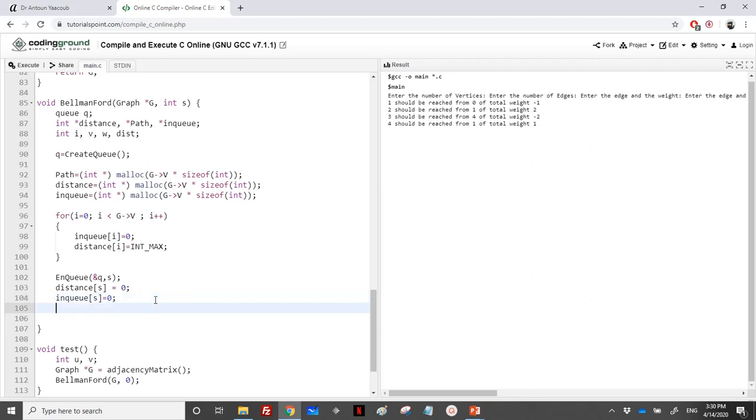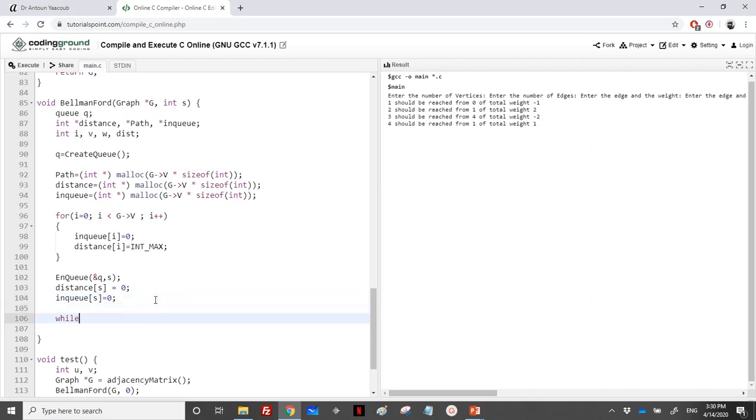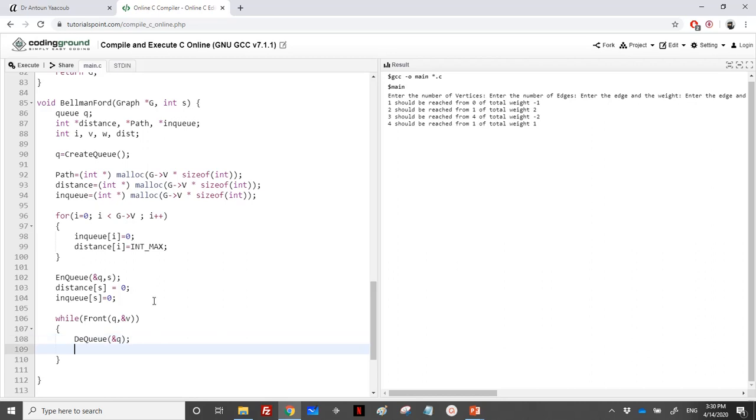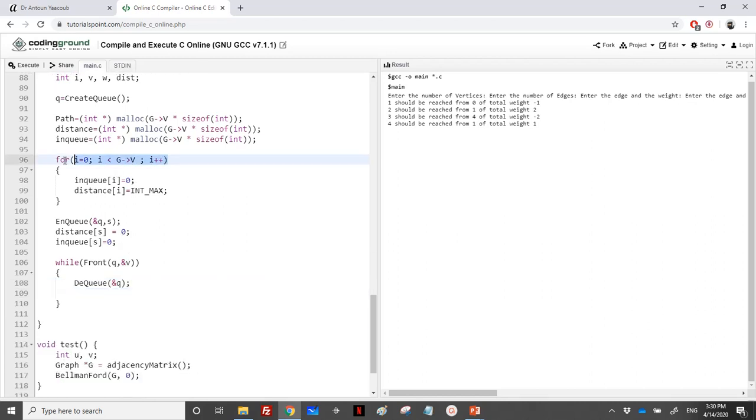And now I'll move to BFS. So as long as I have a front, so Q element, so what's the element here? It's V, and I will DQ the element, it's capital Q. So I will DQ the element from the Q, then I will loop over its adjacent vertex.